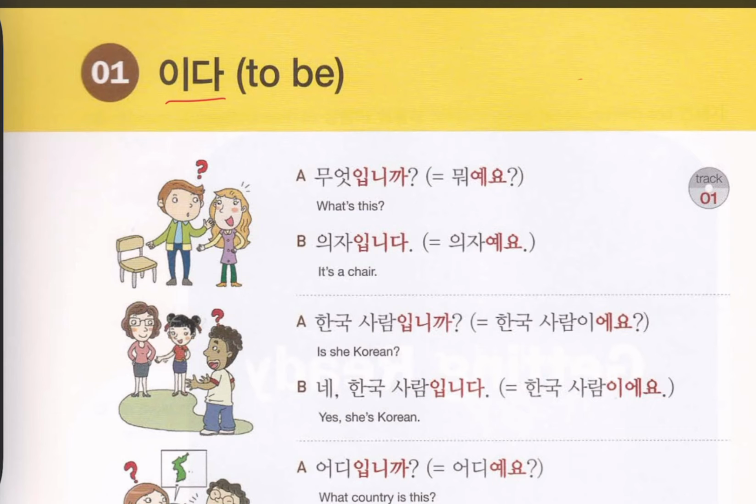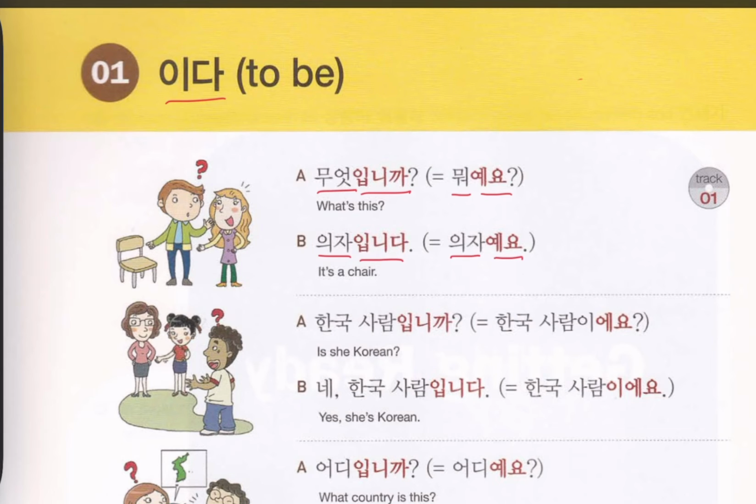So look at the picture number 1. Mot ibnica? This is used for asking questions. Mot ibnica. What is this? The other method is yeyo. Yeyo is the same meaning. What is this? But you must know what you have to put. 예요 or 이에요. If your word has a vowel at the end, you must put 예요. If consonant, then 이에요. The answer is 입니다. 입니다 is chair. 입니다, this is. So this is chair. 의자예요, this is chair.